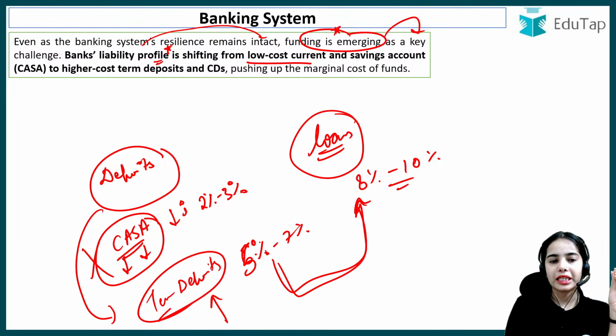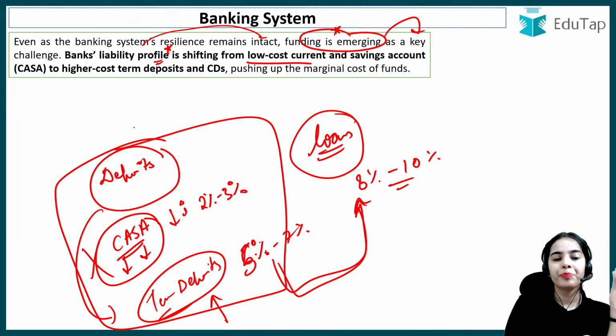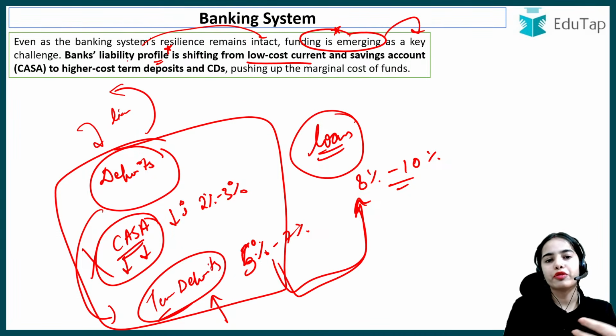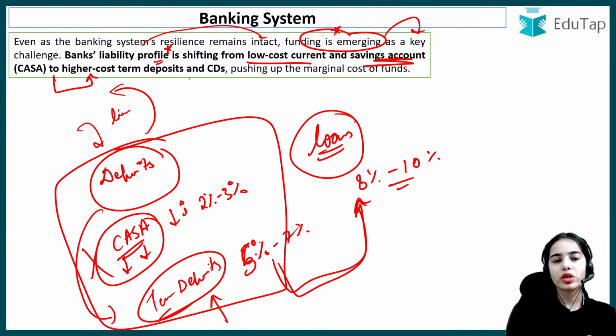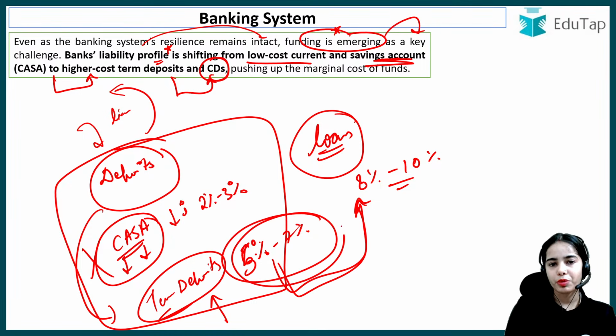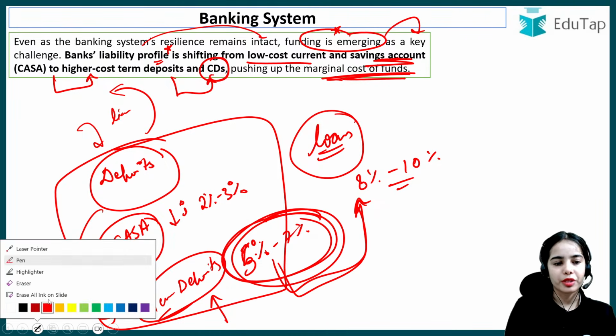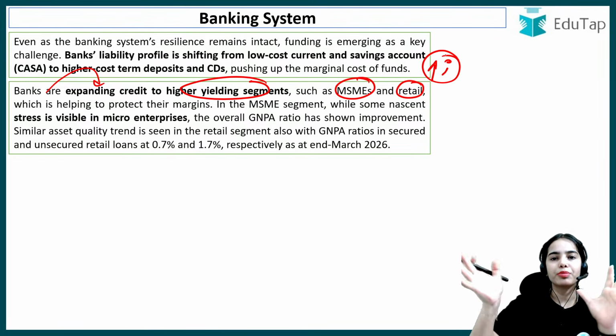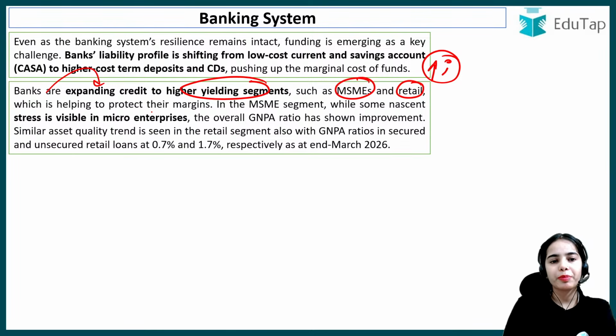Bank's liability profile, that means the deposits that the bank is taking, that is the liability of the bank because the bank has to return the deposits. So bank's liability profile is shifting from low cost current and savings account to higher cost deposits and the certificate of deposits for which higher interest has to be paid, pushing up the cost of funds for the banks. Okay? Banks are expanding the credit to higher yielding segments such as the MSMEs and retail, where the interest rate charged is higher, let's say 10%, 12% and such, which is helping to protect their margins.